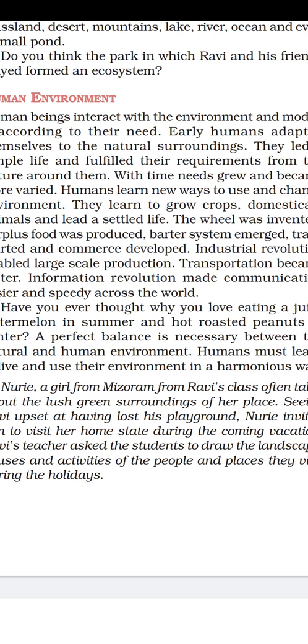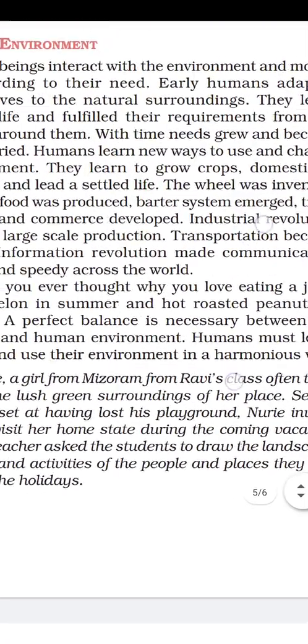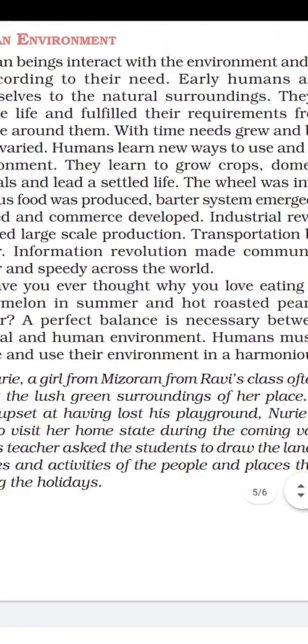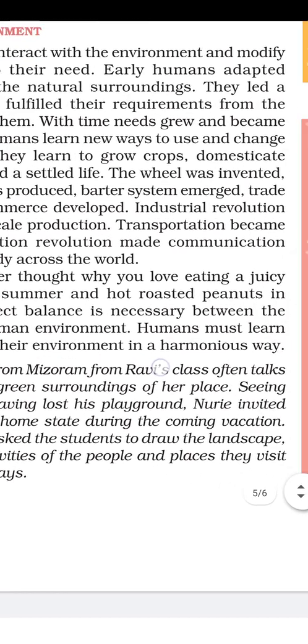Now we have learned to grow crops, domesticate animals, and we are leading a settled life. Once the early man was a nomad, moving from place to place in search of food and water, but now we need not do so. We also invented the wheel, and we have a surplus of production. Soon after this, man started the barter system.